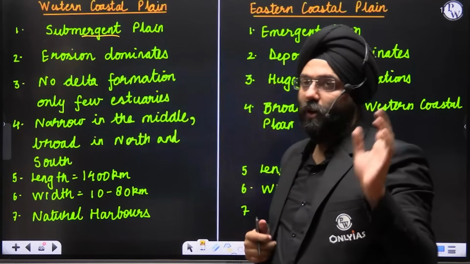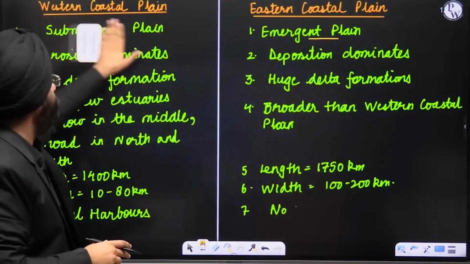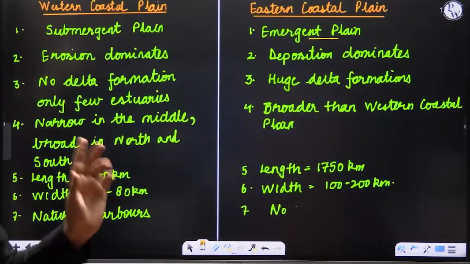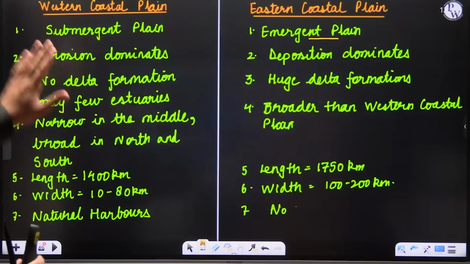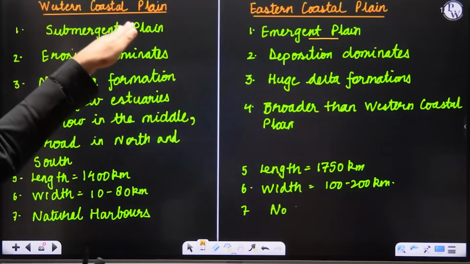See, first of all, what is important is the moment you see this, just first of all put the heading and write it down. Put the heading and write it down, and then we'll analyze one by one what is the submergent and emergent. Just note down first of all. That is very important. If you see over here, very categorically, see there is Western coastal and Eastern. When I talk about submergent, that means something has gone down.